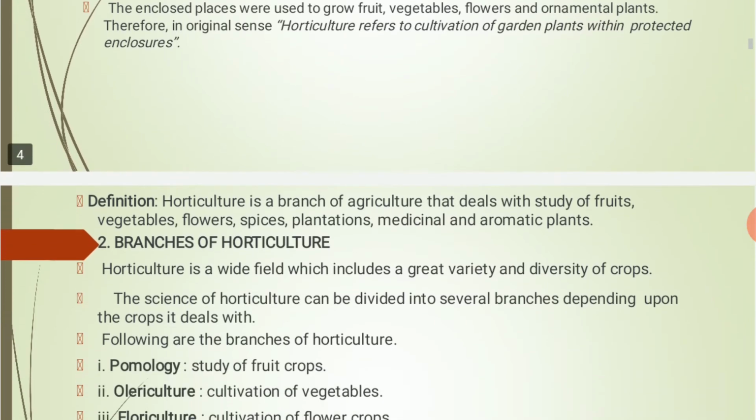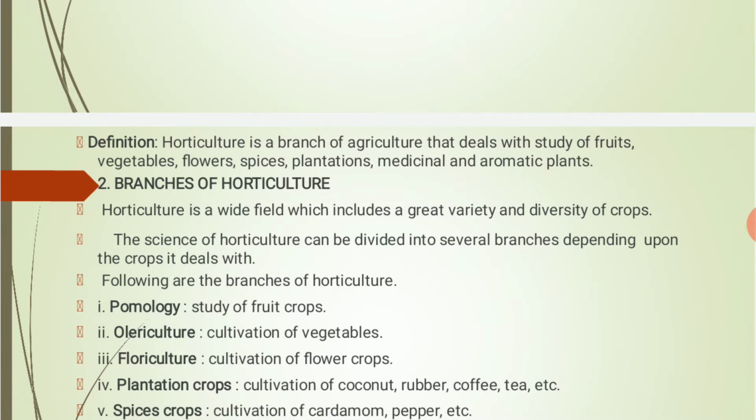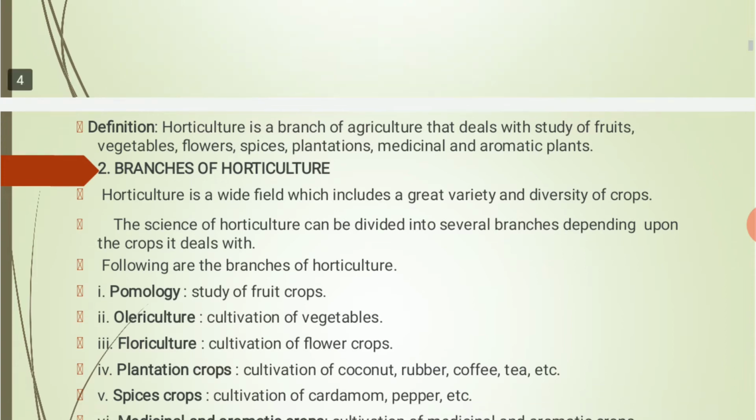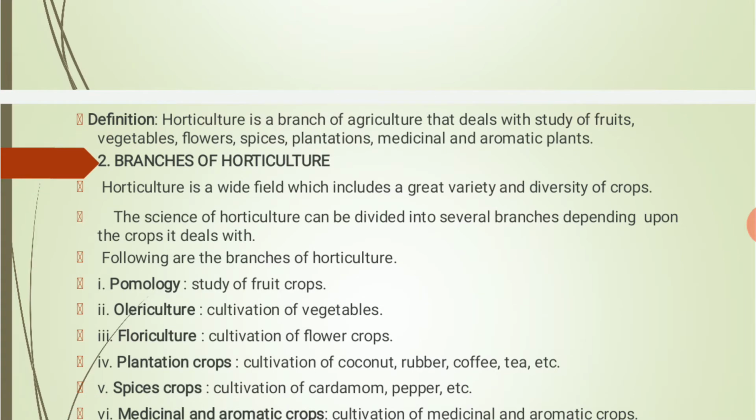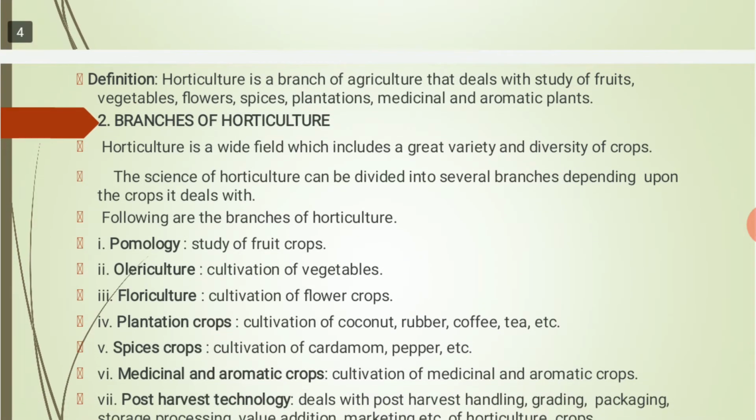So let's see the definition of horticulture. What is horticulture? Horticulture is a branch of agriculture that deals with the study of fruits, vegetables, flowers, spices, plantations, medicinal and aromatic plants. Or we can say that horticulture is a branch in which we cultivate fruits, vegetables, flowers, spices, plantations, medicinal and aromatic plants.